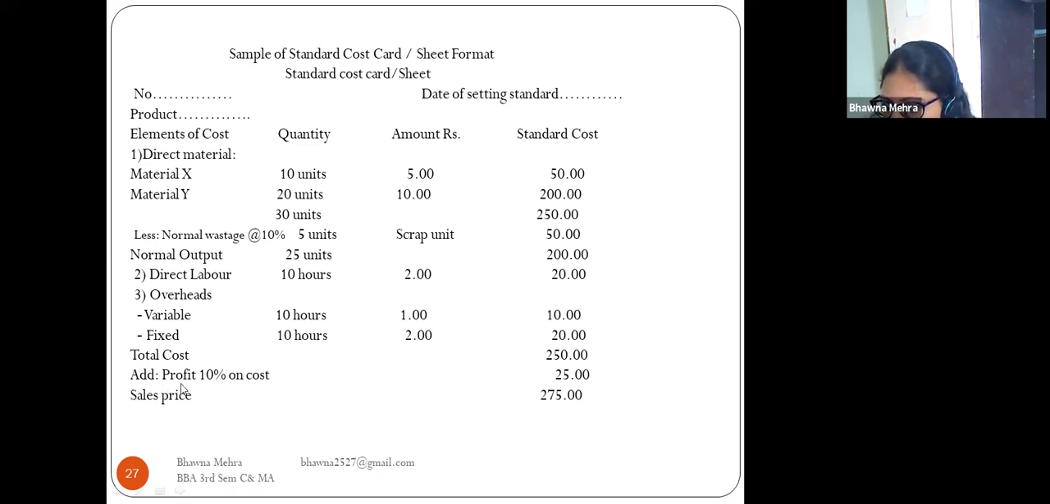Now we have to add the profit of 10% on cost. The sale price is 275. So this is all about the pro forma of the standard cost.